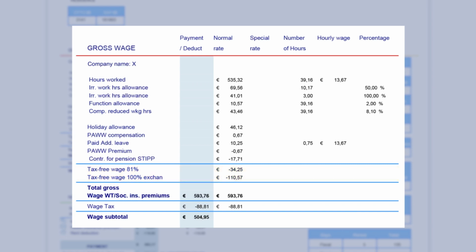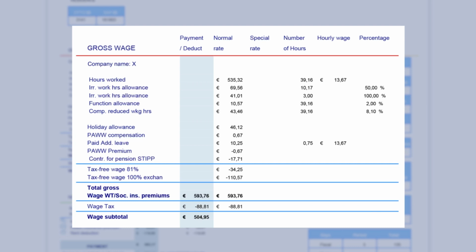After all gross amounts have been calculated, you will see the total result here in the highlighted column, Payment/Deduction. This amount is used to determine the wage tax and social insurance premiums which Otto pays to the Dutch tax authority. The wage tax is calculated at a normal rate, or, in case of occasional additional payments, at a special rate. The amount of the wage tax depends on your total gross wage and your potential participation in the ET regulation. Because of this, the wage tax can be different every week.